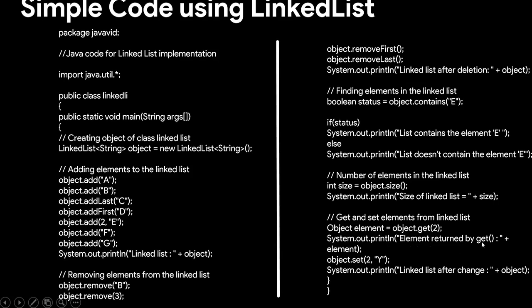The element returned by get is first taken into account. It's stored within the element and it is printed over here. Then the second value of the object is set as y, and after all these changes the object will be printed over here.